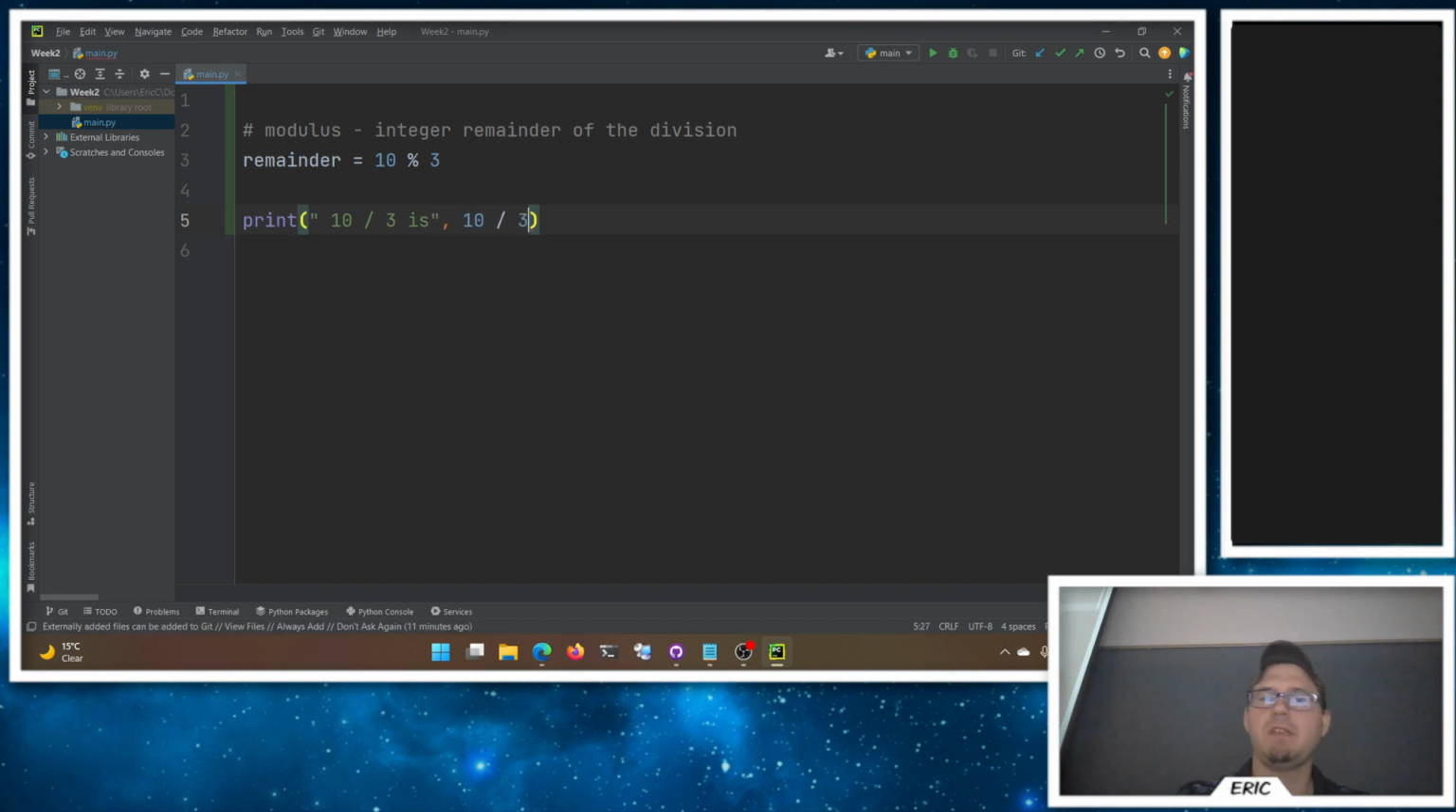So 10 divided by 3, I get the integer remainder here, and I can store it in a remainder. So I can print 10 divided by 3 is, and then I can just throw it right in here, right? I can even do that math. Now, if I just do divided by 3, it's going to give me the correct answer, which is 3.333333333, like infinity, right?